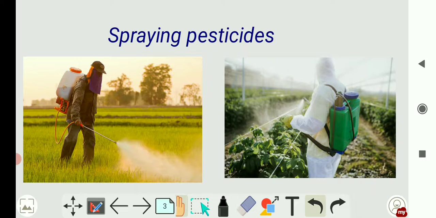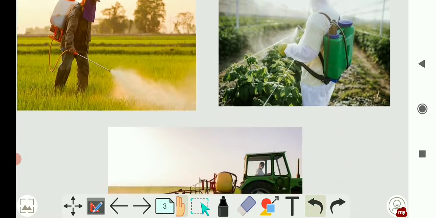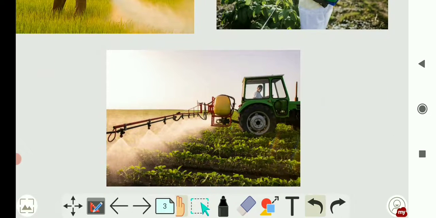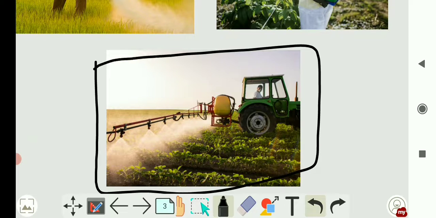Harvesting means when the crop is ready and it is cut and gathered. So in the next picture you can see here harvesting. Here also you can see nowadays this technology is used to spray the pesticides. Before, persons used to carry the pesticides and spray, but nowadays they are using vehicles, big machines to spray the pesticides.